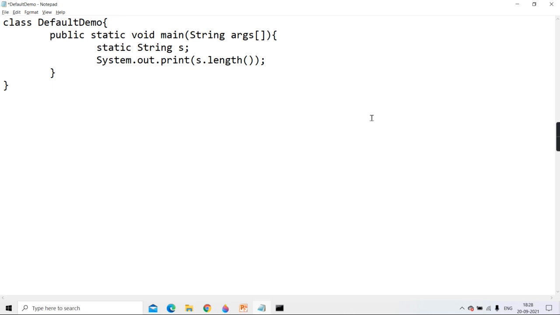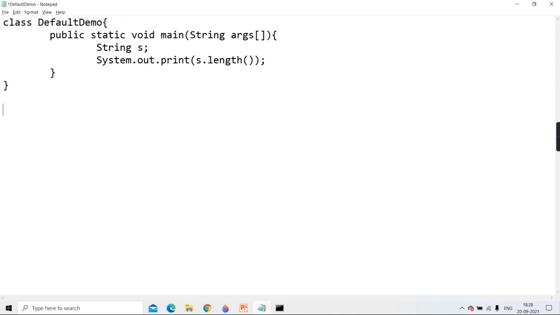I have told you local variables can never have static. Local you can have final. But tell me, for local, can I give public, private, protected and all? For local, no.